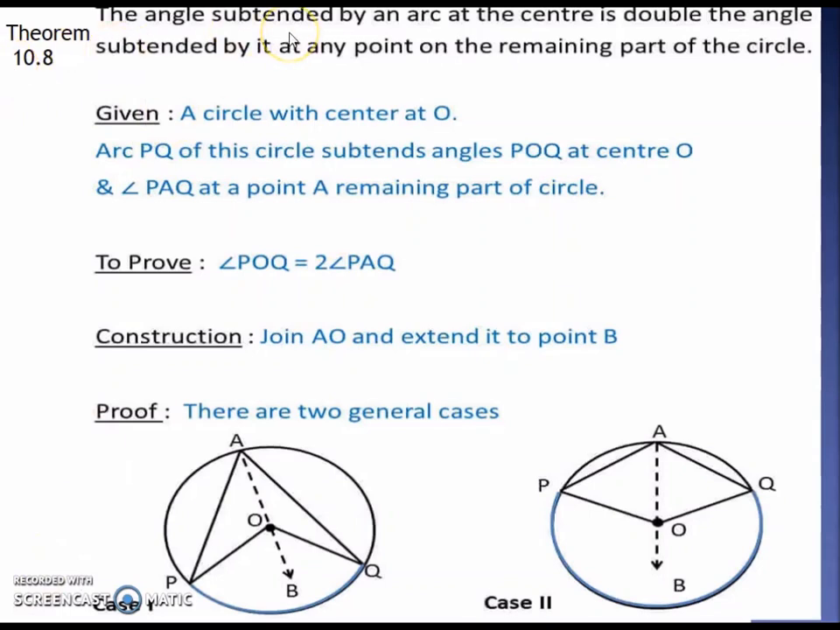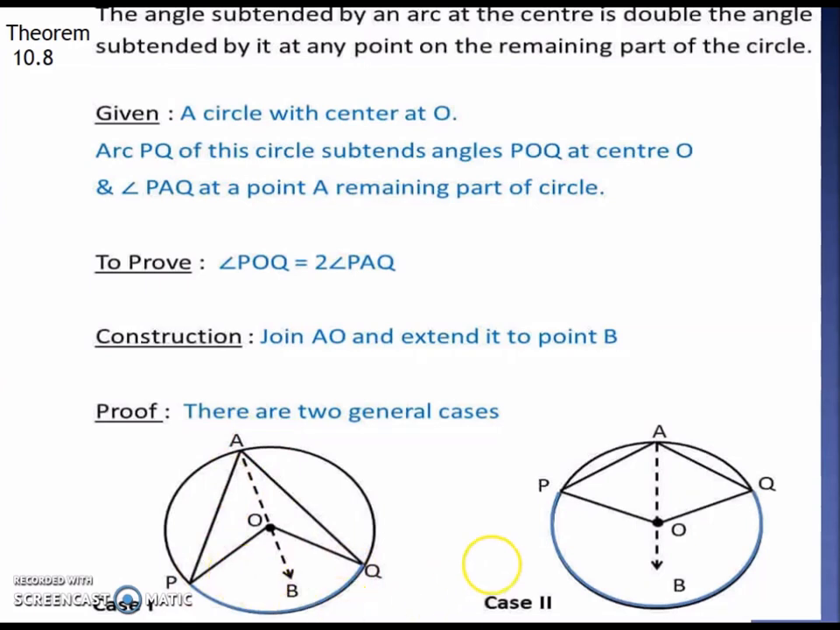So theorem 10.8 states that the angle subtended by an arc at the center is double the angle subtended by it at any point on the remaining part of the circle. Now what is the meaning of this? Suppose I have an arc PQ, this is subtending an angle POQ at the center and it is subtending PAQ at a point on any other part of the circle.